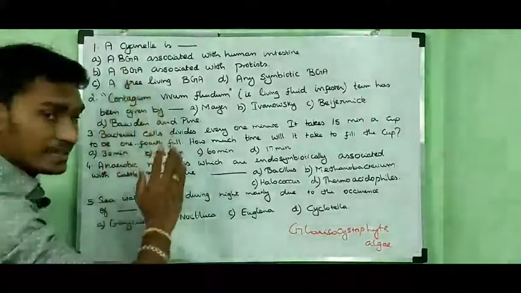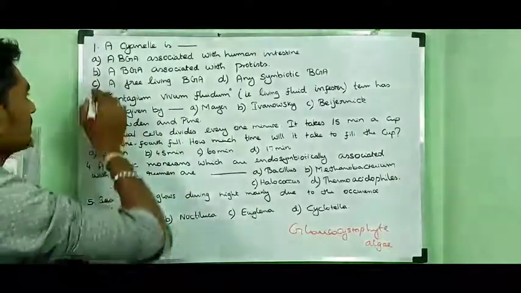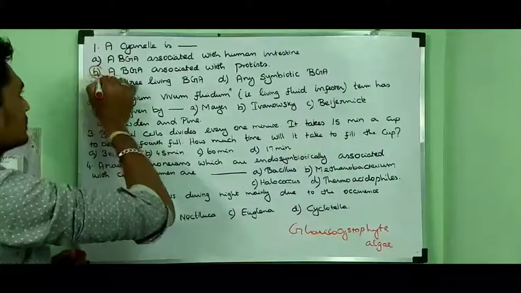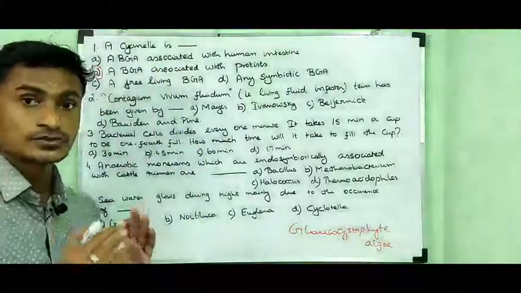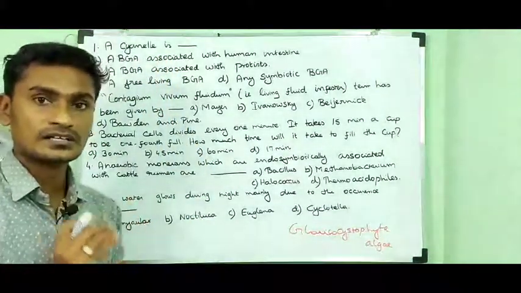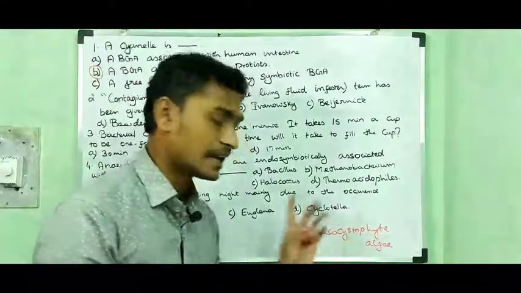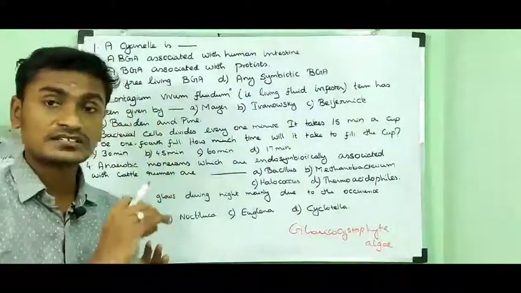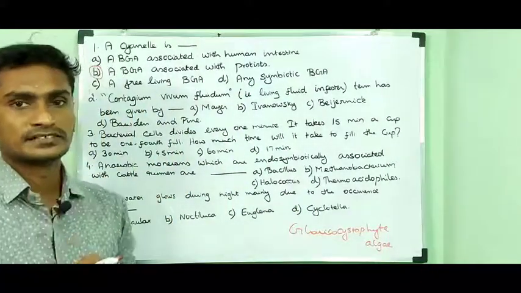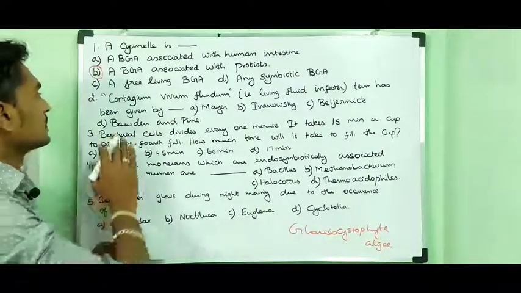A blue-green algae associated with protista. A cyanelle is a photosynthetic organelle which is present in glaucocystophyte algae. The term cyanelle is derived from cyanobacteria. So option B is the right answer.